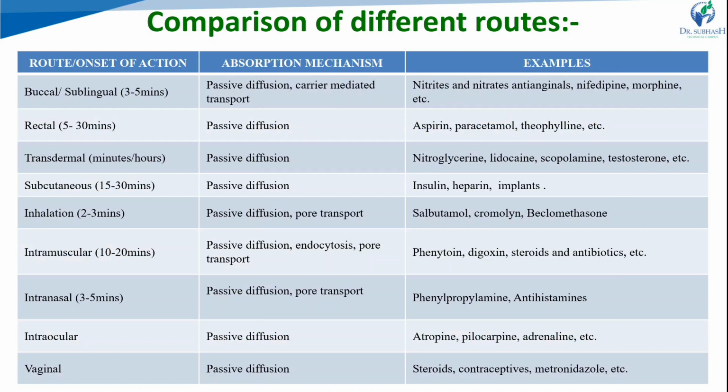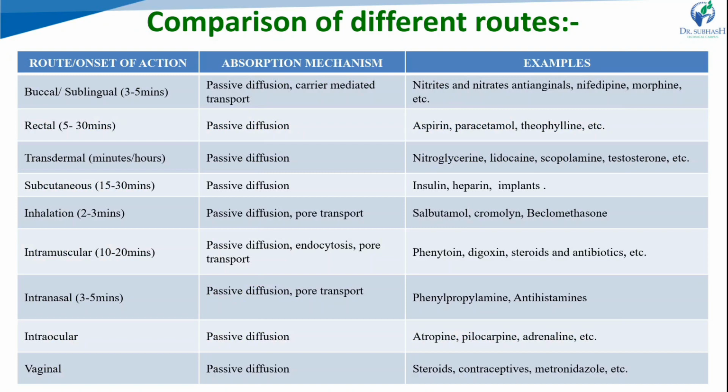IV and intramuscular routes also give a faster onset of action. For intramuscular, the onset is 10 to 20 minutes, with passive diffusion, pore transport, and endocytosis, and many drugs can be given by intramuscular injection. Intranasal also gives a faster onset of action and better absorption, 3 to 5 minutes, by passive and pore transport. Antihistaminic drugs can be given this way. Intraocular is used locally.